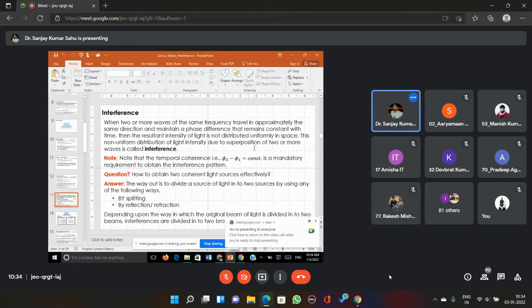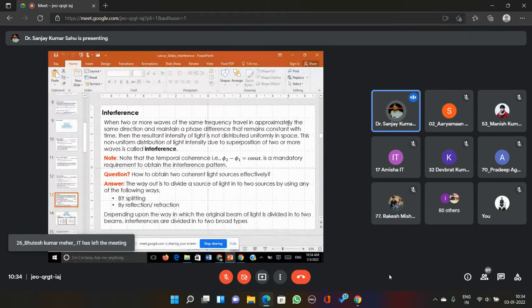Okay, so this non-uniform distribution of light intensity due to the superposition of two or more waves traveling in similar direction, two or more coherent waves, you may say, is called interference. Okay. Note that the temporal coherence of the two waves must be there. That means the temporal coherence is mandatory.